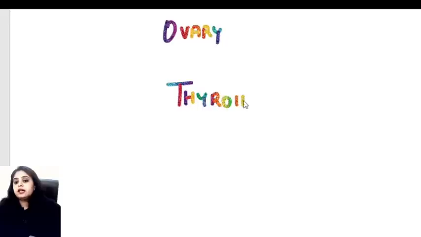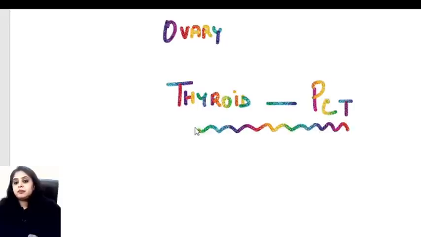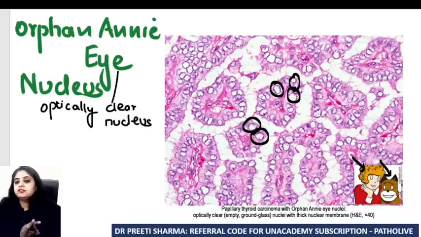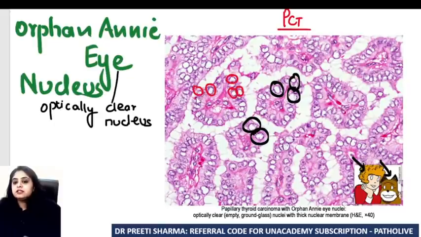So I think in thyroid there is one tumor which gets you a lot of pictures, and that is papillary carcinoma thyroid. So that's the first image that I want to show you. And you all know what is that very classical nucleus that you see in papillary carcinoma thyroid. So starting with thyroid, starting with PCT, and you can see the nucleus over here is totally white, a totally white color nucleus. Instead of blue, it's clear, optically clear. That is known as orphan Annie eye nucleus.